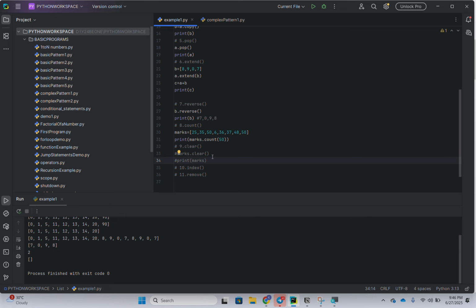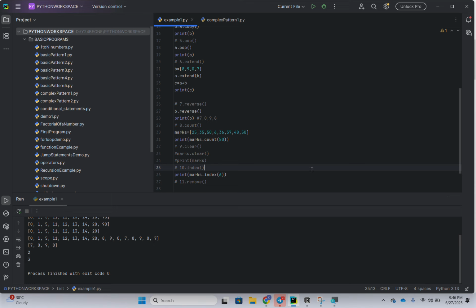So this is used when we want to clear the whole array, the whole marks. If I enter all marks wrong by mistake, through the clear method marks dot clear, everything will be cleared. Now I'm going to discuss index. Print marks dot index of 25, so at what index 25 is present. Or we'll consider 6. I'm going to run.